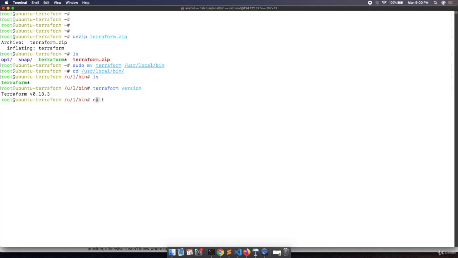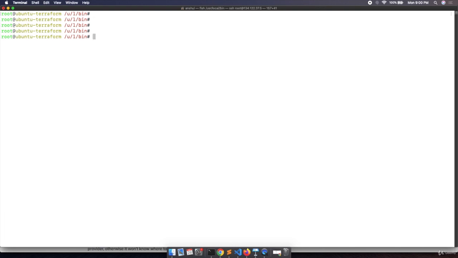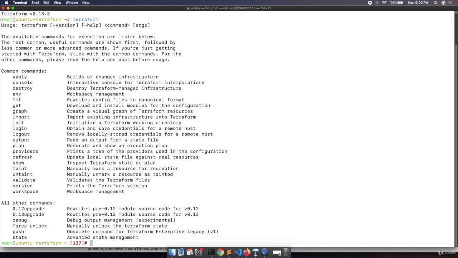If you simply execute one more command like terraform, hit enter, see, we are getting the Terraform commands. I will clear the console, and instead of /usr/local/bin, we will go to the root, right? And from here, we will execute the command terraform version, and see, we are able to access the version. Let's execute terraform, and we are getting the complete output of Terraform as well, right? It means Terraform is successfully installed on my box.